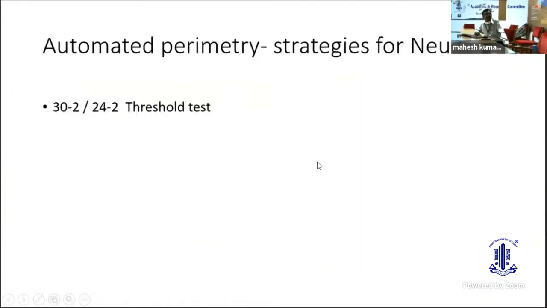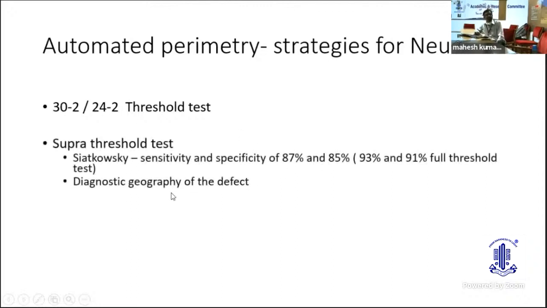So you can see this asymmetric field defect, and the common strategies of automated perimetry are either 30-2 or 24-2. 30-2 is preferred, but there is a problem with patient fatigue, and 24-2 can be done in most other cases. 30-2 whenever we suspect a peripheral field defect.